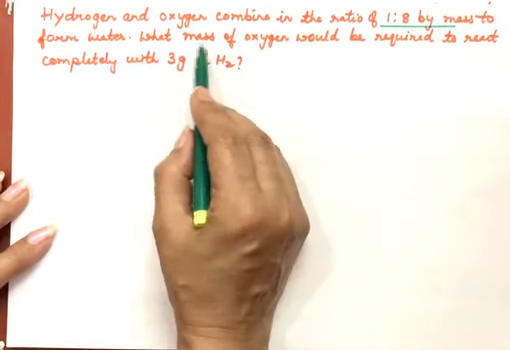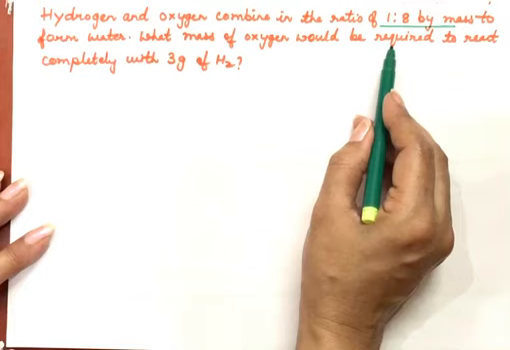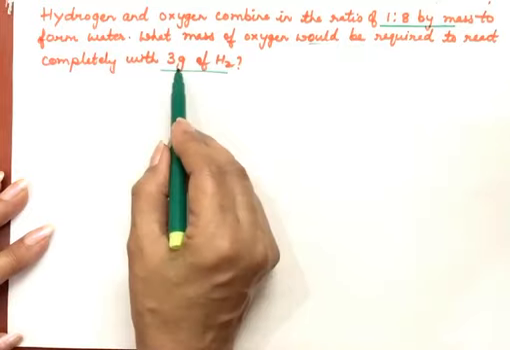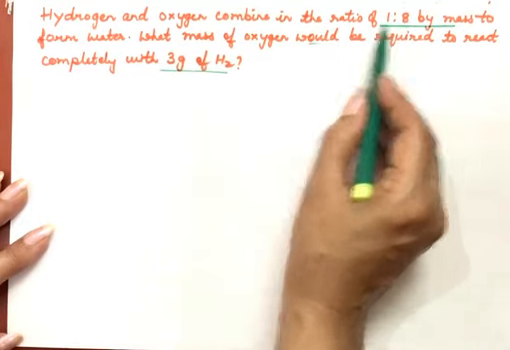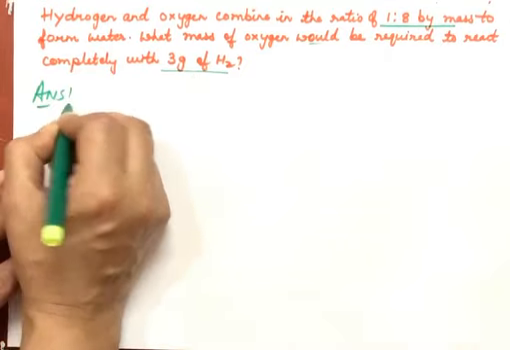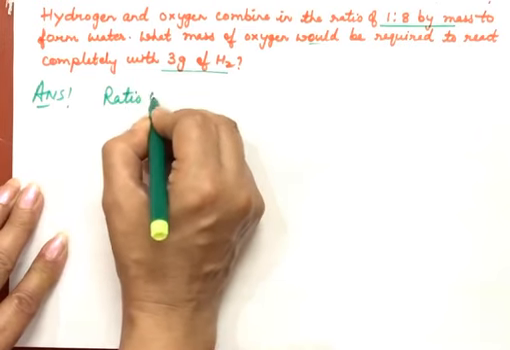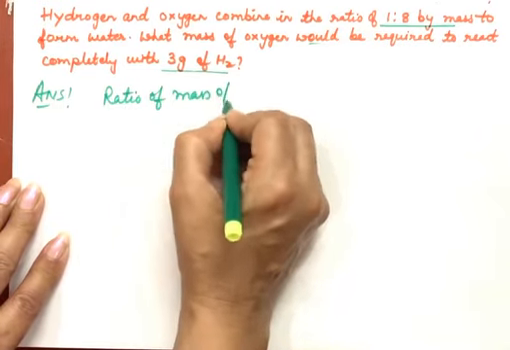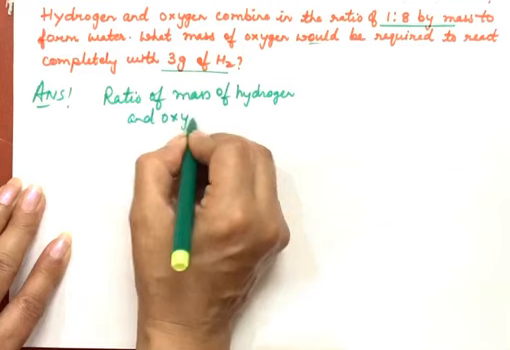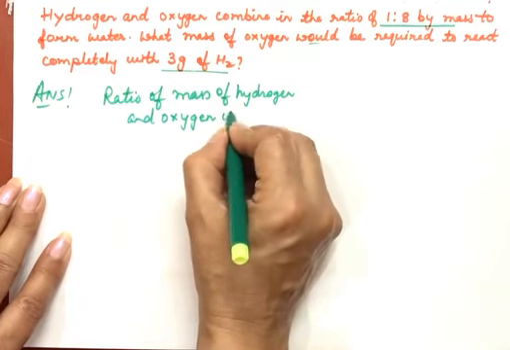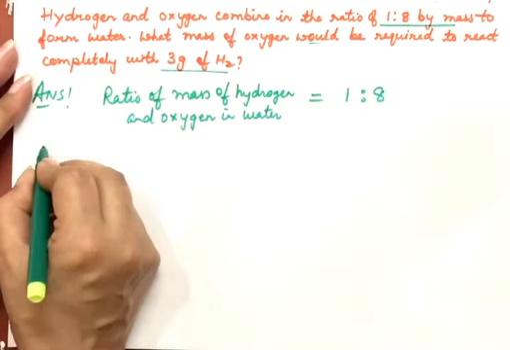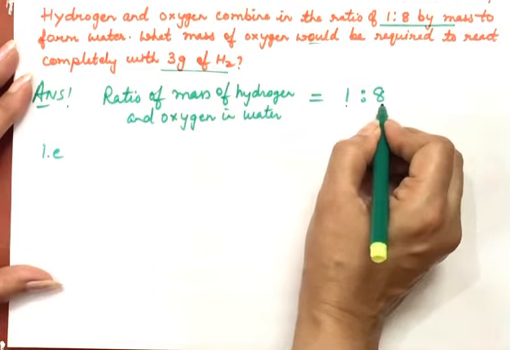Now next part, see. What mass of oxygen would be required? How much mass of oxygen is required if we take 3 gram of hydrogen? For 1 gram of hydrogen, we need 8 gram of oxygen. And our question is, if we take 3 grams, so unitary method we have to use. So answer is, first of all, we mention that ratio of mass of hydrogen and oxygen in case of water compound, that is given in the question, is 1:8. This means 1 gram hydrogen combines with 8 gram of oxygen.